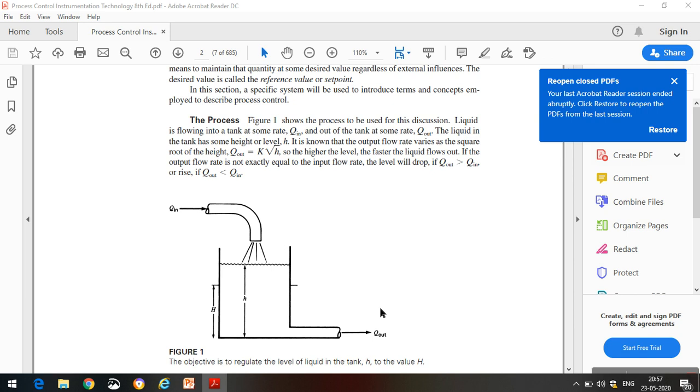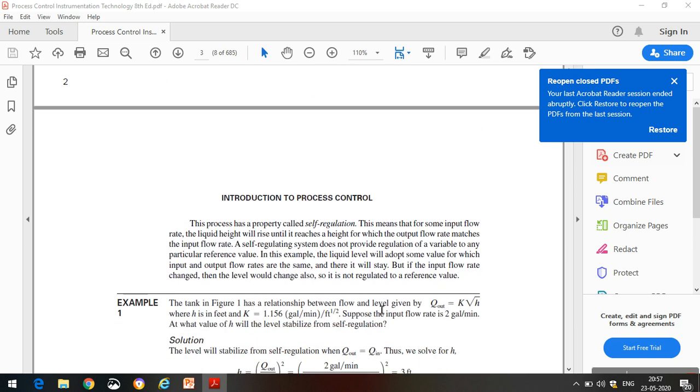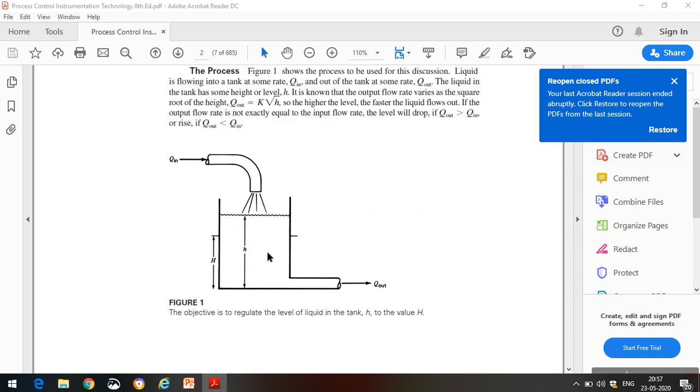It is one of the topics of our unit 1, called self-regulation. If you want, you can see the definition also. For some input flow rate, the liquid height will rise until it reaches the height for which the output flow rate matches the input flow rate. So this is called self-regulation. This does not provide regulation of the variable to any particular reference value. So it is not getting our desired set point value, but it will reach a particular value. That is called self-regulation.